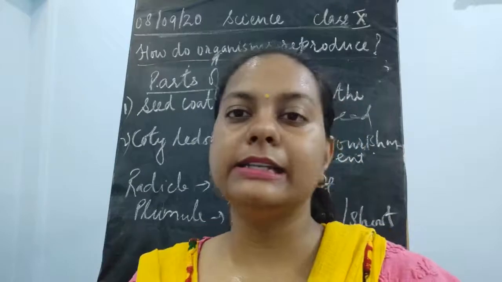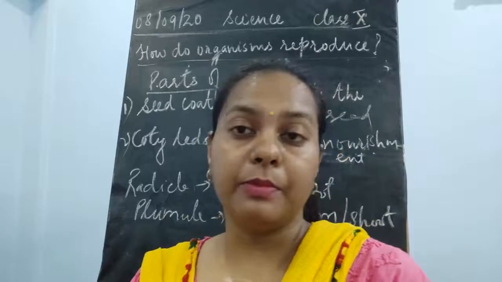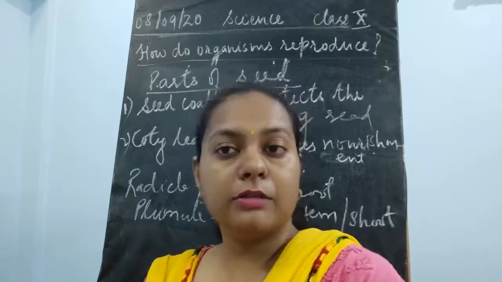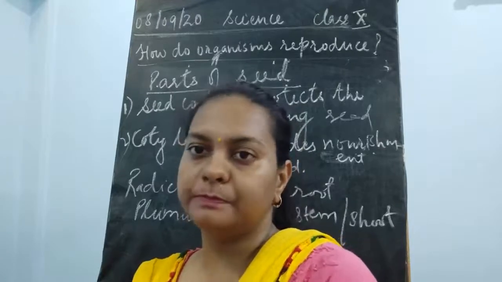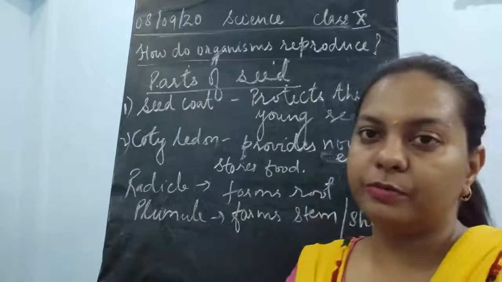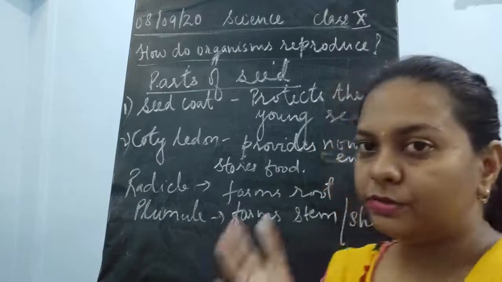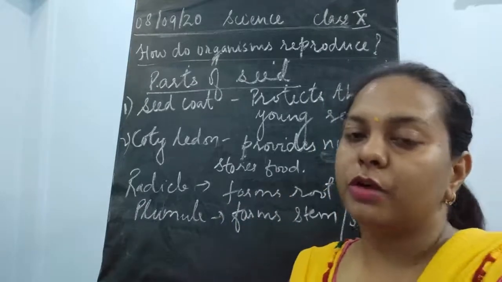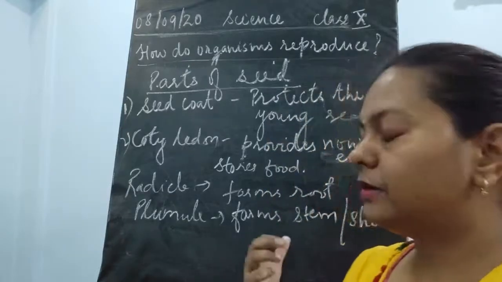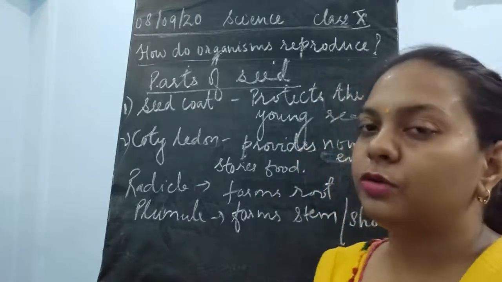Monocotyledonous seeds are those where only one cotyledon is present. For example, you could take rice or wheat, where cotyledons are only one in number. Now, if you soak the seeds in water and it does not break up into two parts, if it remains in one part only, then it is said to be a monocot seed. And if it breaks up into two different parts, two different cotyledons, then it is said to be a dicot seed, children. So this is the main difference between monocot and dicot seeds.